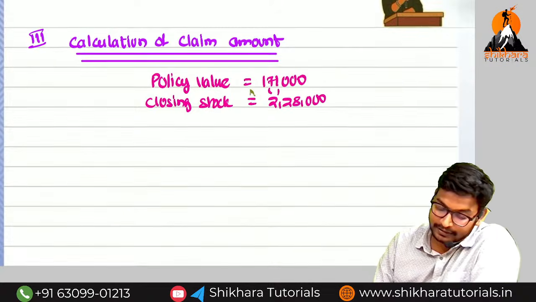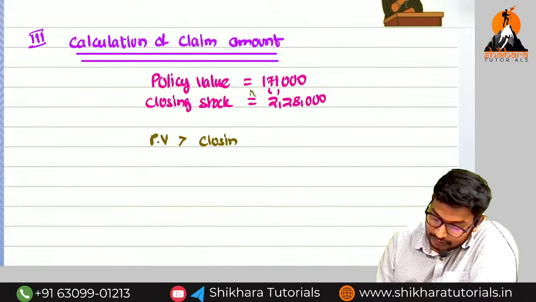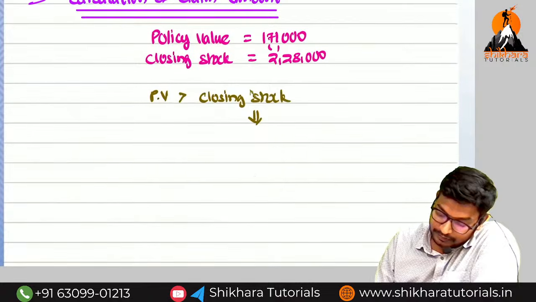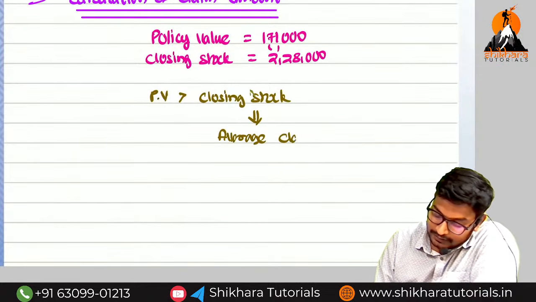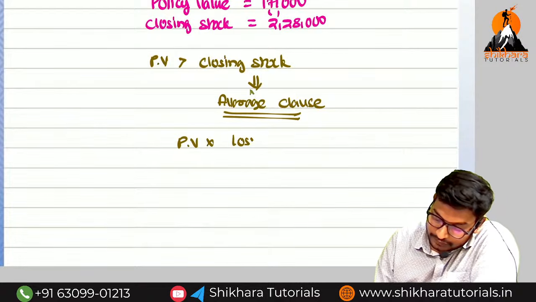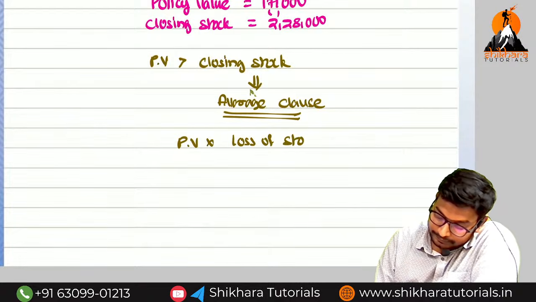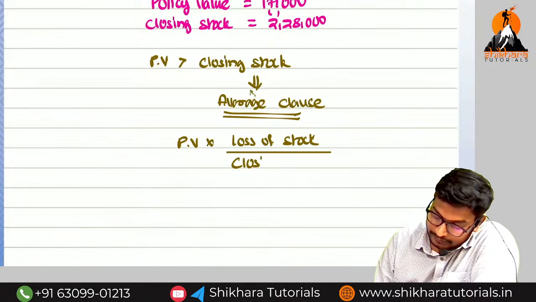So what is the average clause formula? Here the policy value is lower than the closing stock, so which thing is applicable? Average clause. So what is the formula for the average clause? Policy value into loss of stock divided by closing stock.